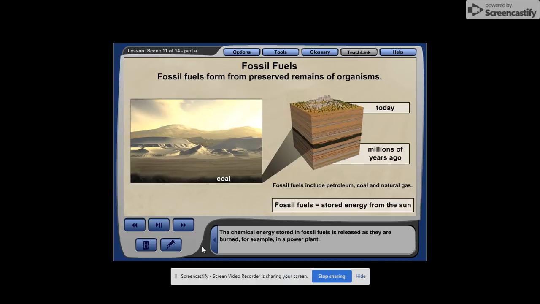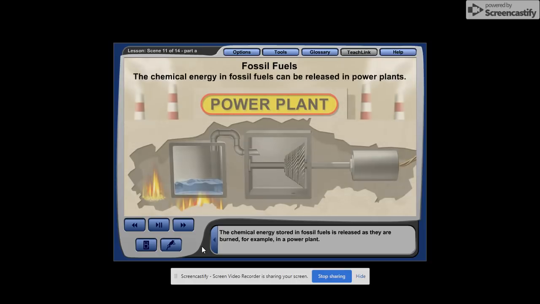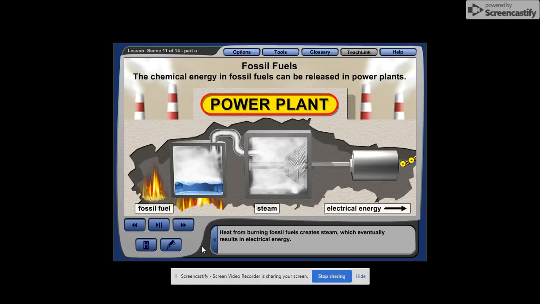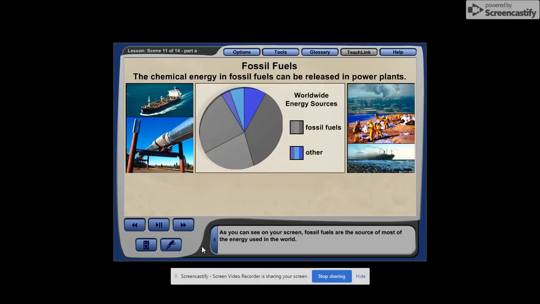The chemical energy stored in fossil fuels is released as they are burned, for example, in a power plant. Heat from burning fossil fuels creates steam, which eventually results in electrical energy. As you can see on your screen, fossil fuels are the source of most of the energy used in the world. The advantages of burning fossil fuels for energy include their low cost and the ease of removing them from the ground and transporting them.